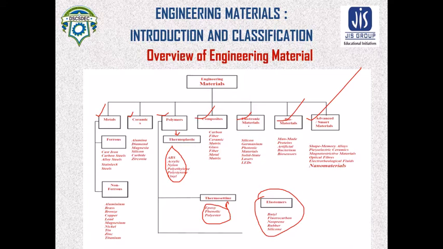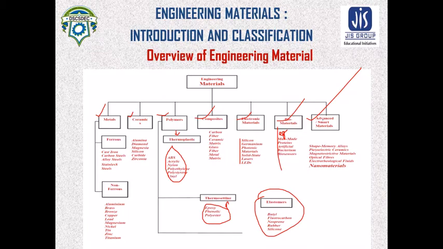The electronics materials are silicon, germanium, photonic material, solid state laser, and LED. And similarly, in case of biomaterial, the examples are man-made protein, artificial bacterium and biosensors.